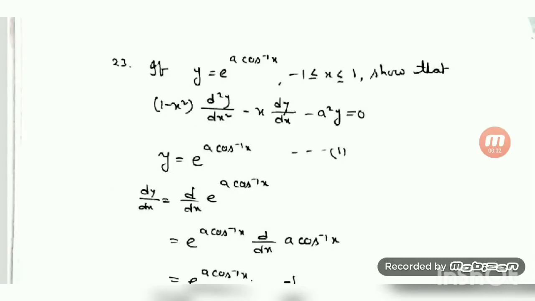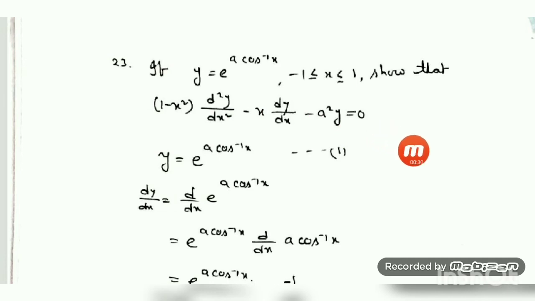Now, let us go to question number 23. Your question is, y is equal to e to the power a cos inverse of x, for minus 1 less than or equal to x less than or equal to 1. Show that 1 minus x square d2y by dx2 minus x into dy by dx minus a square y equal to 0. So you see, here y is given as this expression, e to the power a cos inverse of x. You have to prove this result.